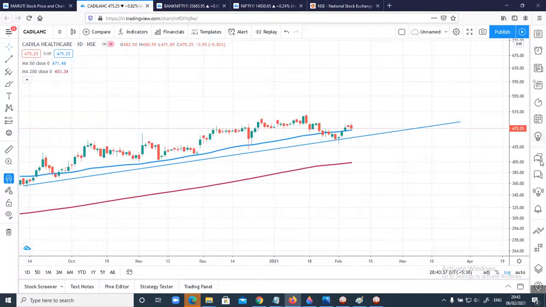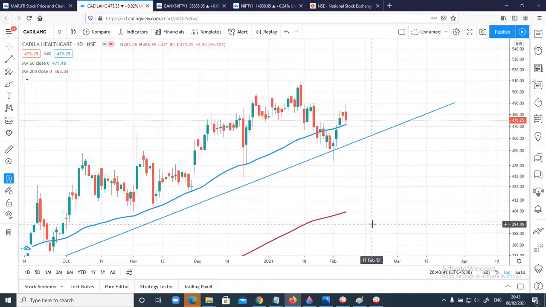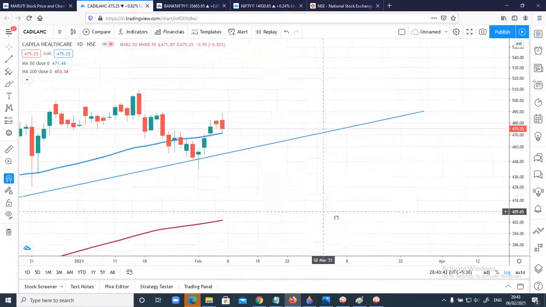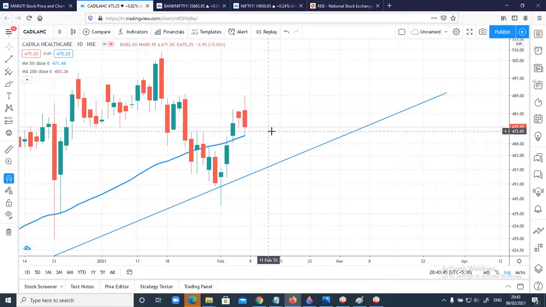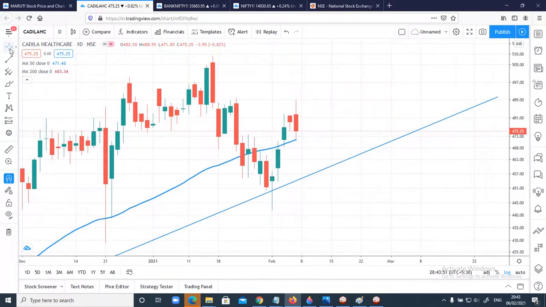The first important thing is that it has been holding the 50 moving average. The reason why I've taken this stock is, understand, in case price starts trading below this low, it will also be trading below the 50 moving average. So there can be some quick fall on the downside. That's the reason I've picked this stock.